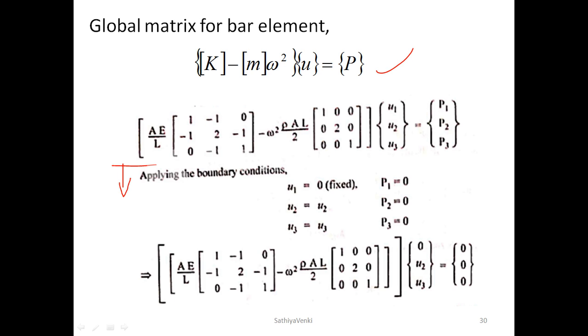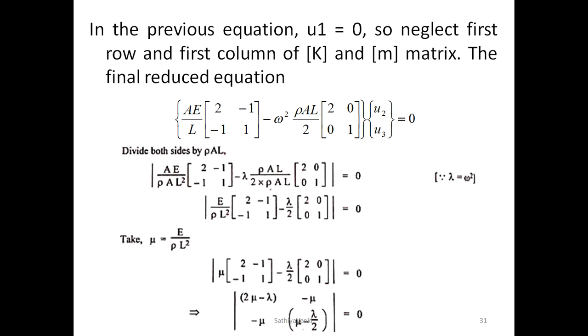Determine the natural frequencies of longitudinal vibration using two elements of equal length for a one dimensional bar as in the figure. Just to go through this, they have a single bar, but we have to use two elements. The word is very important. Sometimes they may say 3 elements, so be careful about that. Using two elements, and it's a 1D bar element, so just keep the K matrix and M matrix in your mind.